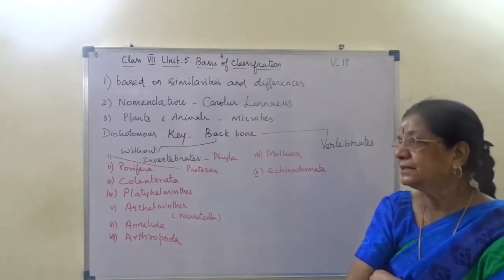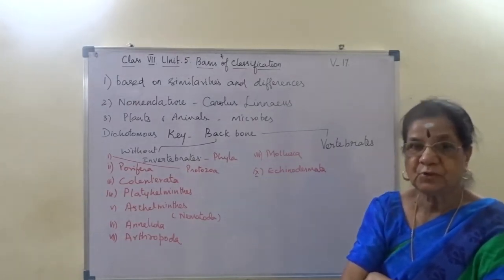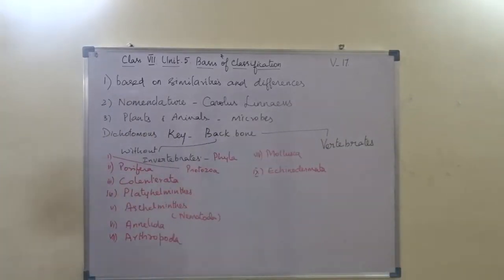Then phylum Platyhelminthes, they are also called flatworms. Their body is flattened in nature and they show segmentation. The segmentation in flatworm is called proglottid and it is multicellular and they are normally parasites.